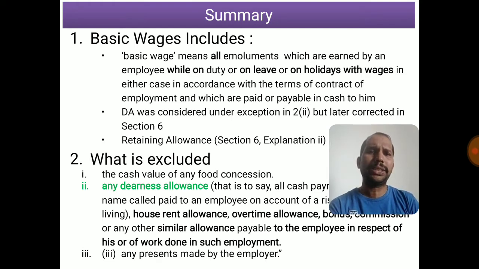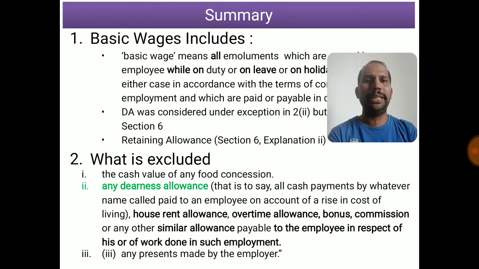What are excluded? The cash value of food concession. Any dearness allowances, which was excluded earlier in 2B, I have made it green because now it is covered after section 6, not now, from the beginning, after section 6 which clarifies. Then there are exceptions on house rent allowance, overtime allowance, bonus, commission or any other similar allowance payable to the employee in respect of his work done in such employment, and any present made by the employer. So we know what is covered and what is not covered.